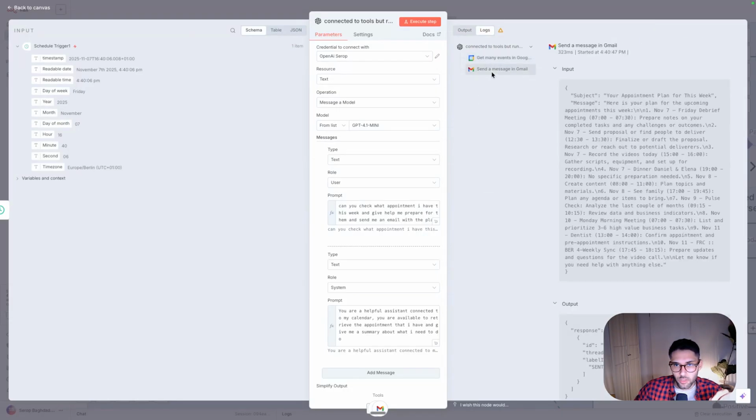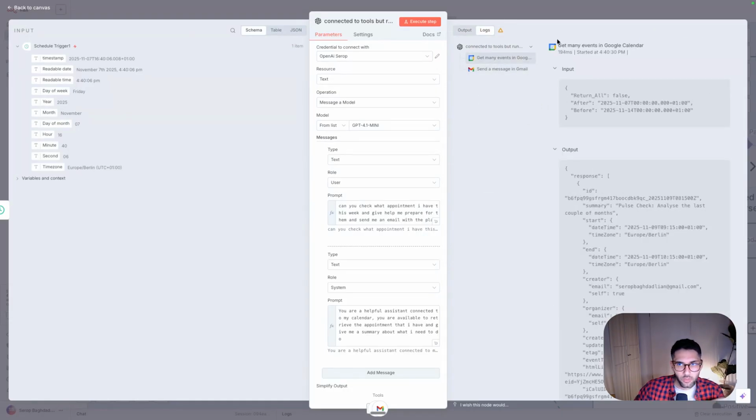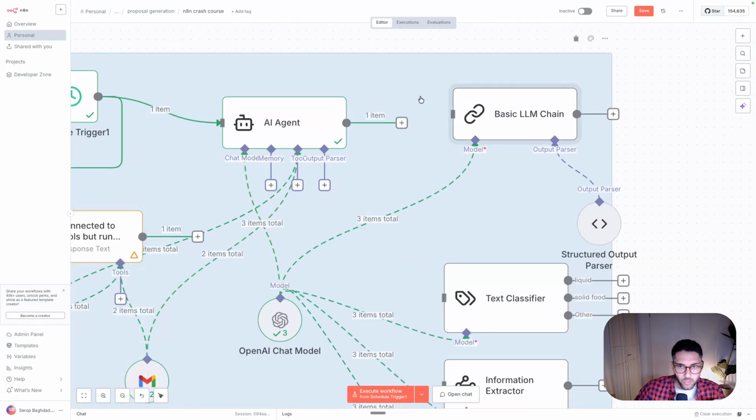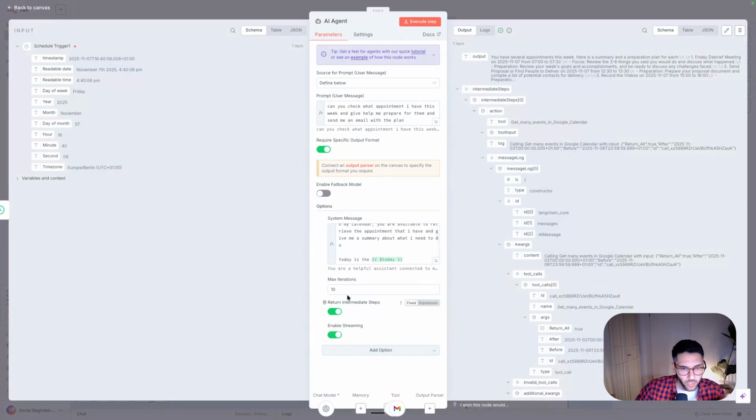If we look at the logs, it did multiple things. It called two different tools, for example. While here it will be just input, output. There are no iterations. Here also with the AI agent, you see the max iterations are 10. So it thinks a couple of times.